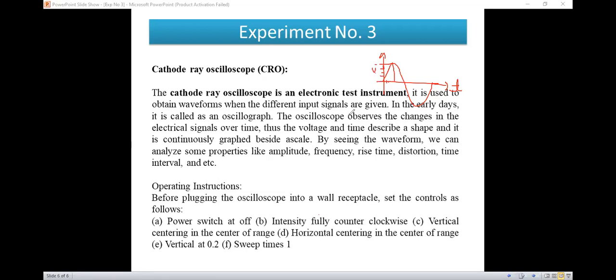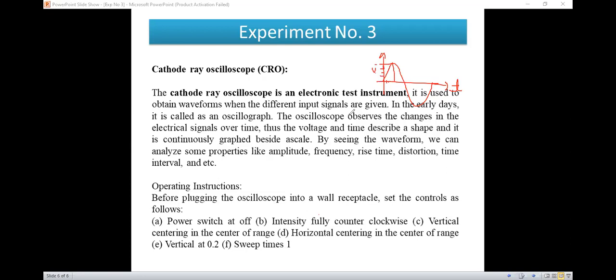So this is nothing but DSO. It directly shows the value, which is a digital quantity. It shows the analog graph also, and it shows the direct value also. And this value can be stored in the case of DSO. So I can call it a DSO. It is an advanced part of CRO.